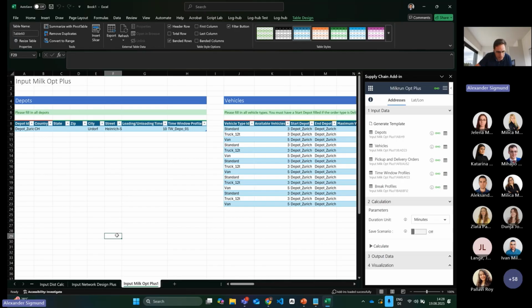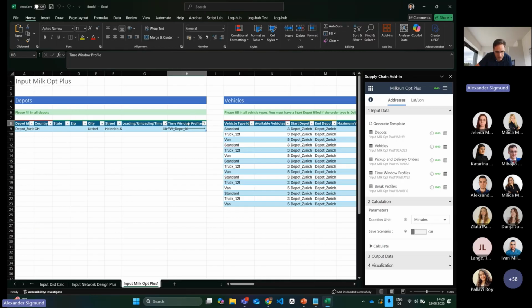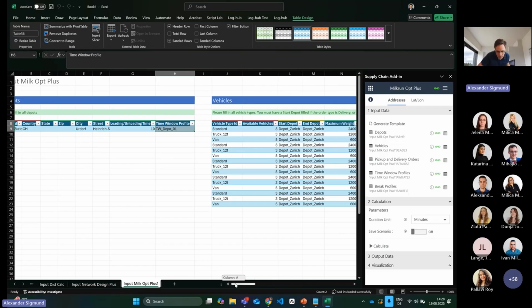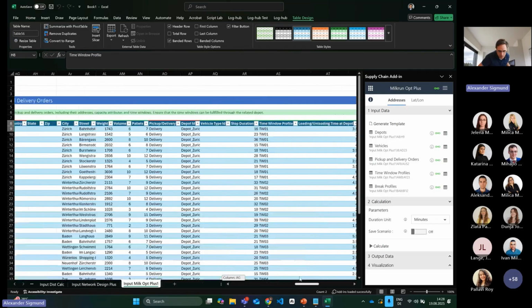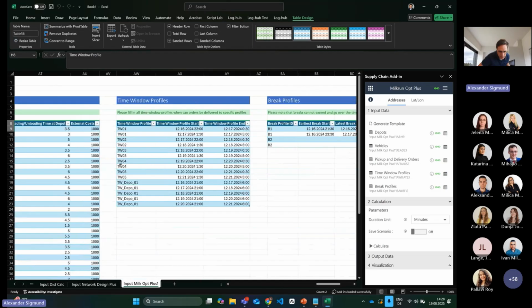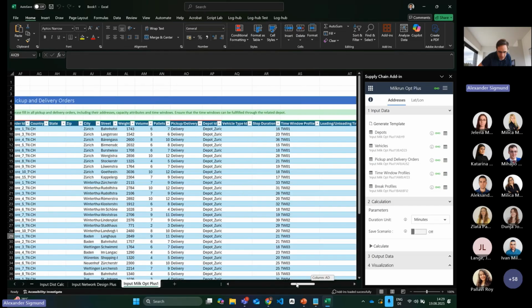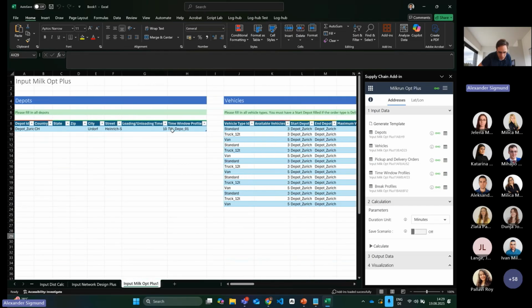So in the Milkrun Optimization Plus, we have now one additional column. Here under depots, we have now a time window profile. The time window itself, you need to fulfill in the time window table in here. So here, as you can see, a time window, like it also was before, can consist of multiple legs that are actually possible to fulfill a certain time window. And then you can reference back to this time window here.